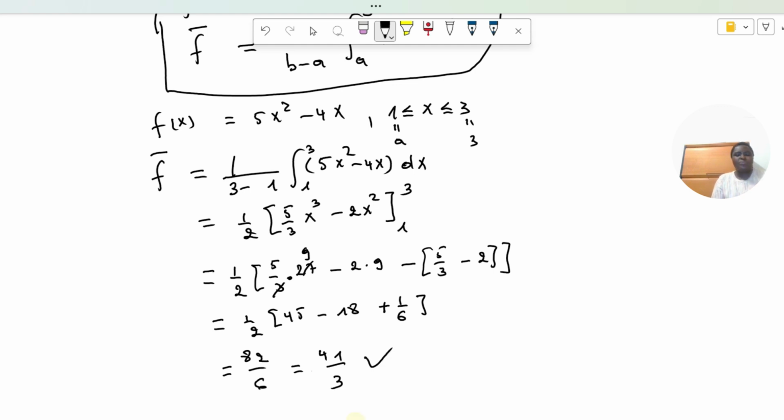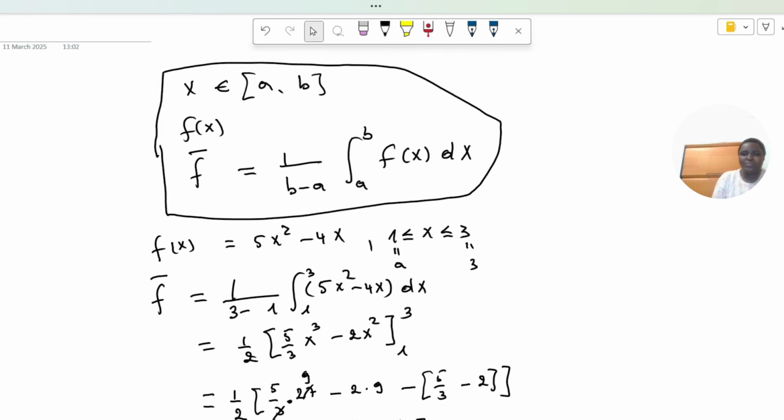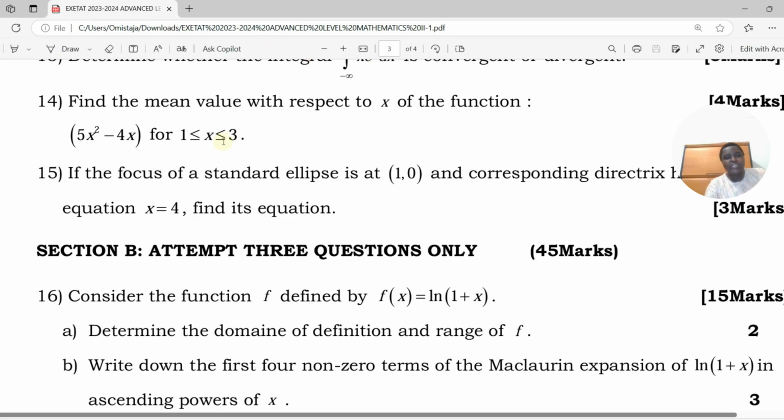Yeah, so that was the answer. That was the mean value. So keep in mind how to compute the mean value. Keep in your mind this mean value law. Thank you. And the next question, which is the last question for this session, is question number 15.